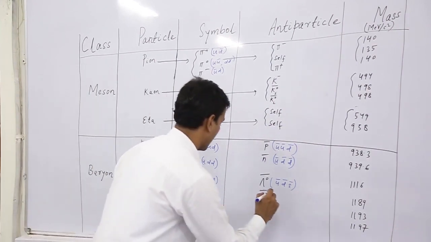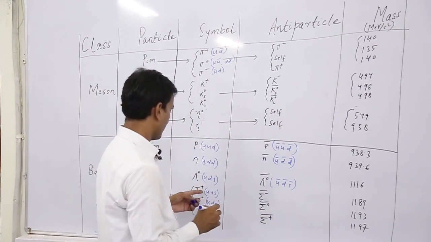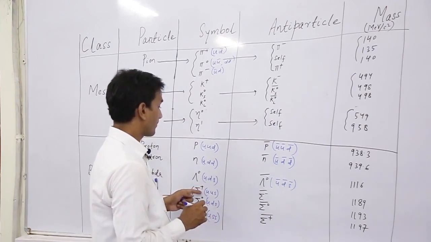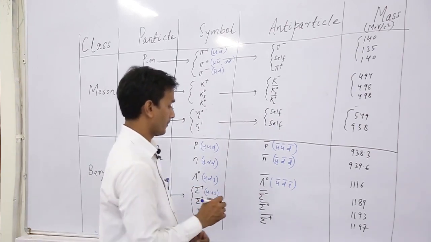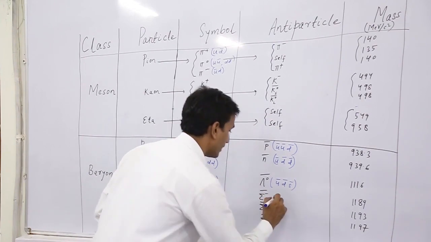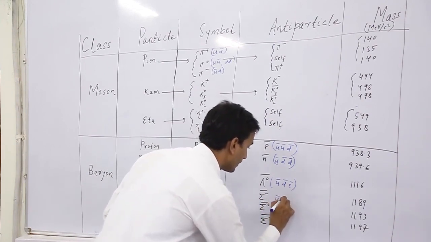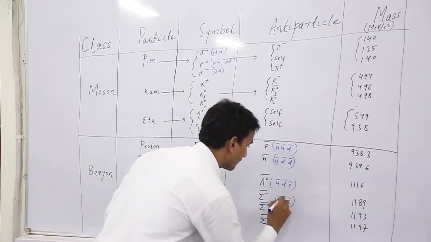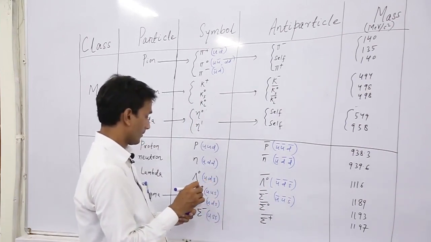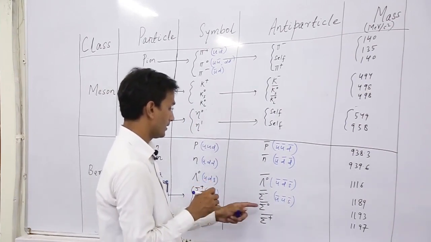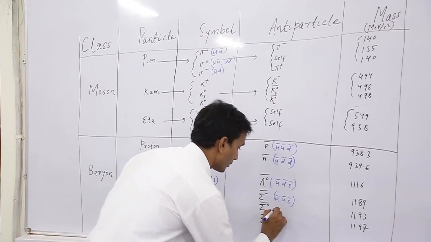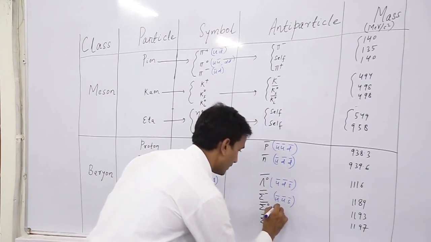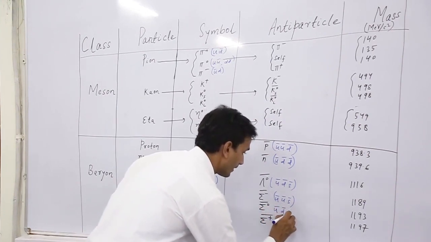Similarly, we can write for the antiparticles: the antiparticle of sigma plus is sigma minus bar, so for sigma minus bar we can write u bar and s bar. Then the antiparticle of sigma 0 is sigma 0 bar, so here we can write u bar, d bar and s bar.